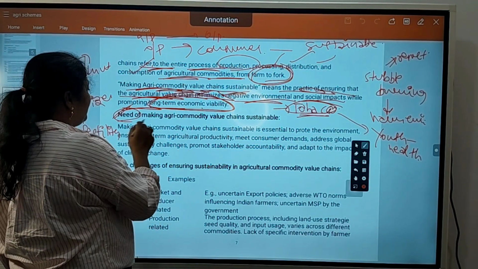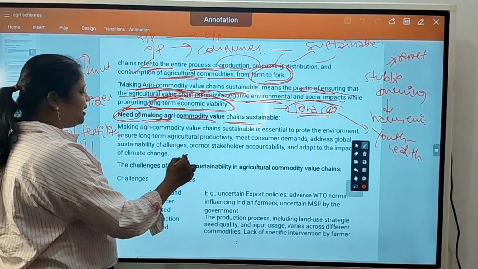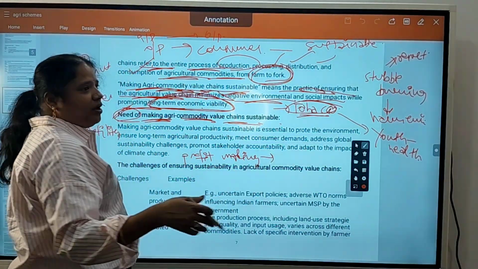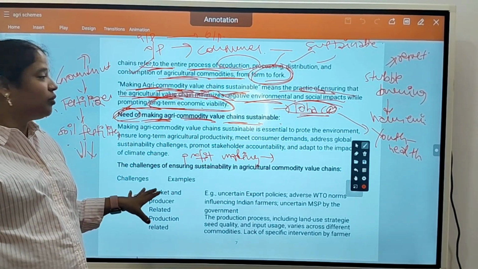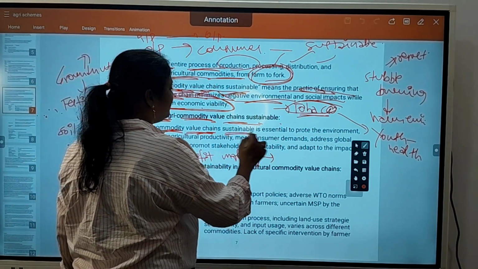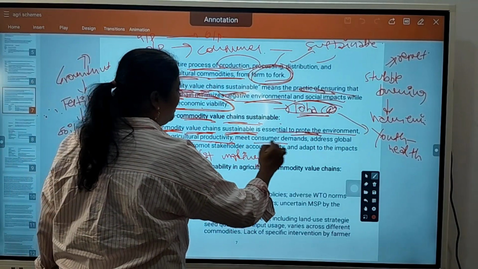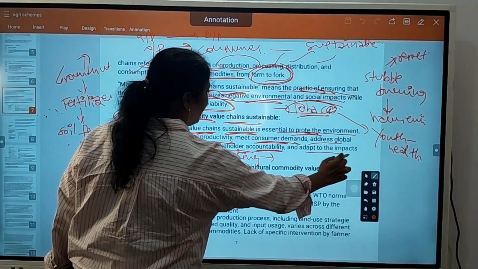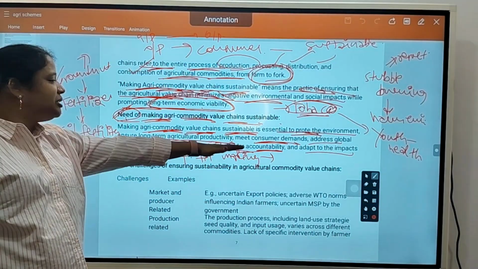So what is the need of making agri-commodity value chain sustainable? Everyone nowadays runs for profit making. That's why they do not see how the resources are affected, how the nature is suffering. Okay, that's why there is a need for such a scheme. Making agri-commodity value chain sustainable is essential to protect the environment, ensure long-term agri productivity, meet consumer demands, address global sustainability challenges, promote stakeholder accountability, and adapt to impacts of climate change. Okay, these all things, they must meet the consumer demands.